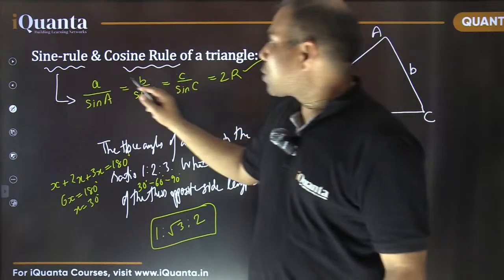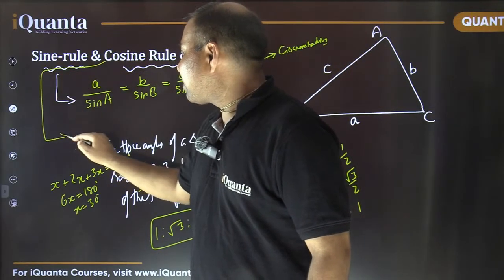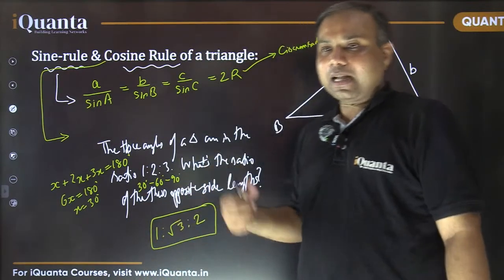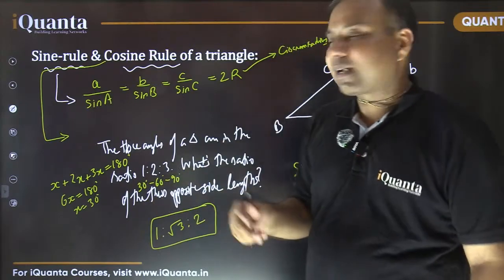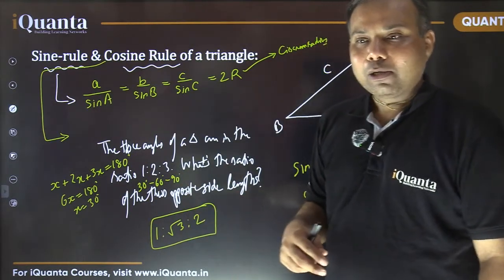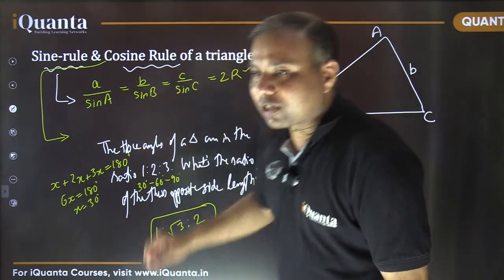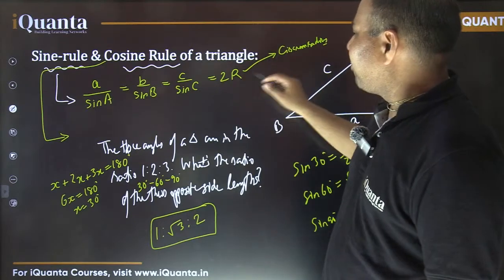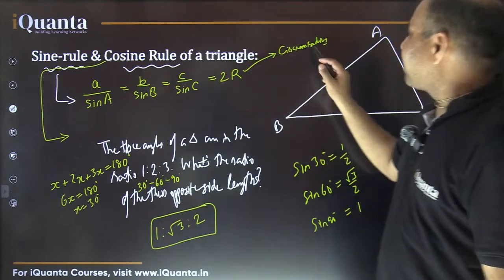Okay, now the next trigonometric rule is the cosine rule. This cosine rule is also a relation between the side lengths and the angles, and this is sometimes very useful while solving questions, although CAT doesn't exactly use it. Ashish, I mentioned this is circumradius. We are not going to discuss this in detail right now, but anyway, this capital R is circumradius.